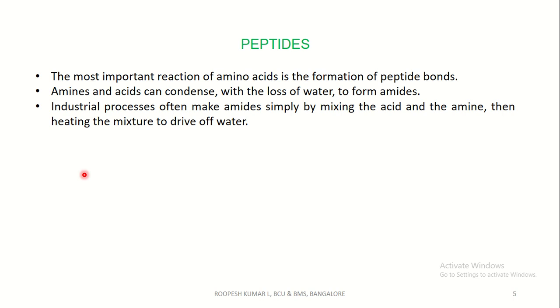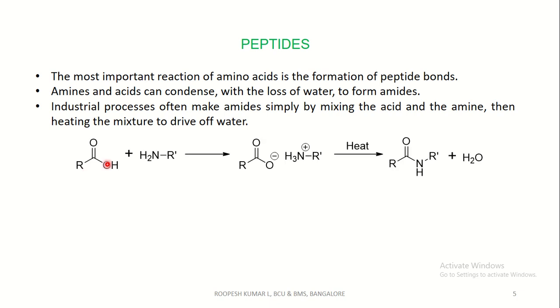Now coming to the peptides. The most important reaction of amino acids is the synthesis of the peptide bond, that is, formation of the peptide bond. Amines and carboxylic acids can condense with the loss of water to form amides. Industrially, the process often makes amides simply by mixing the carboxylic acid and an amine, then refluxing the mixture to remove the water. That is, this carboxylic acid on reaction with amine will give the corresponding salt. On refluxing we get an amide bond with the elimination of a water molecule.